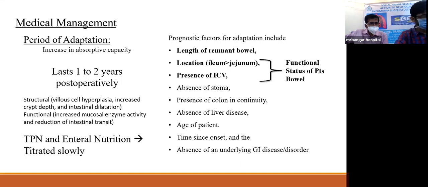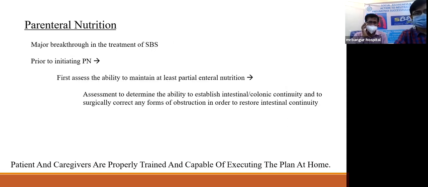The TPN and enteral nutrition should slowly be titrated. The patient should be moved from TPN to enteral nutrition, but there are multiple factors on which this adaptation and how well the patient's bowel will adapt depends. Now, these include the length of the remnant bowel, what kind of bowel is remaining, presence of whether the ileocolic junction is present or not, absence of stoma, absence of liver disease, age of patient. The most important factors are the length of the remnant bowel and the functional state of the patient's bowel, which includes these two factors as shown in the slide. So these are the factors that will help us determine beforehand whether the adaptation can take place or not.